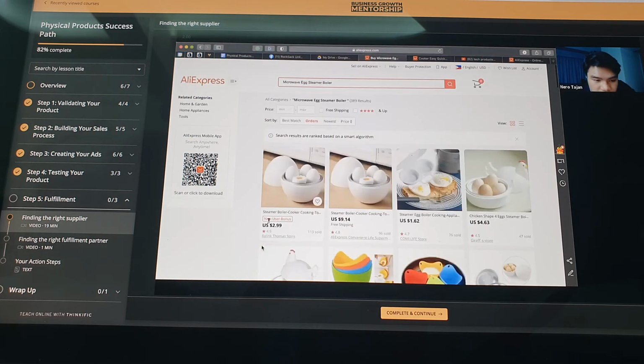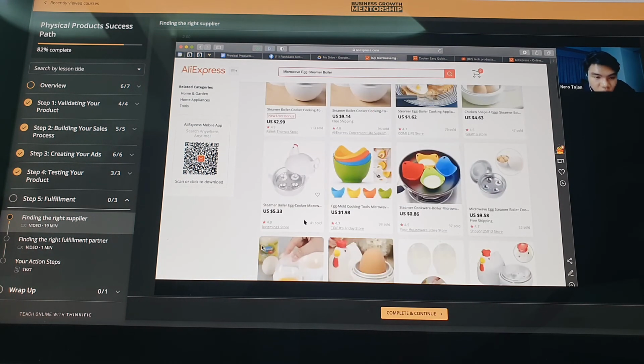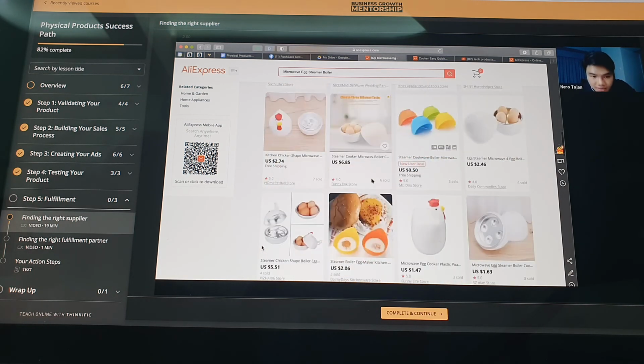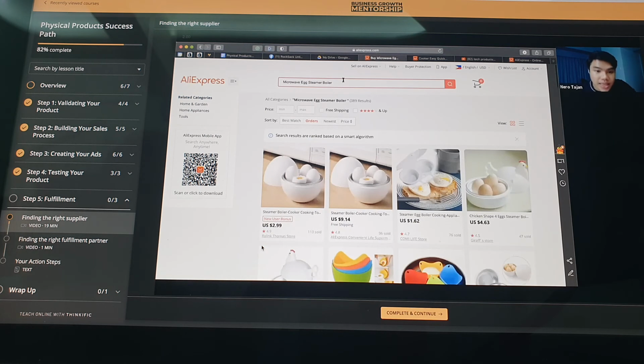Ito for example, yung order niya is 113, 96, 7, 47, microwave din siya, 47, 41, and 30. Now, you know what? For me right now, this is not a too good indicator that there is a market for it. It's either bago yung item na release or nobody knows it yet. But ang goal ko talaga always is to exceed 1,000.